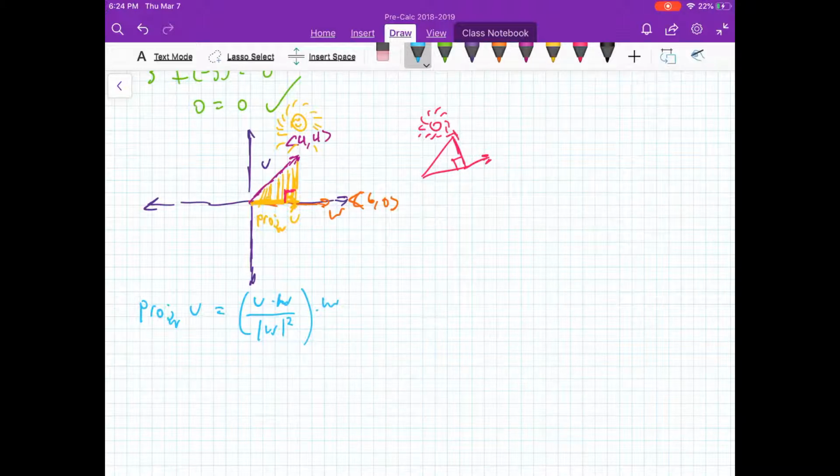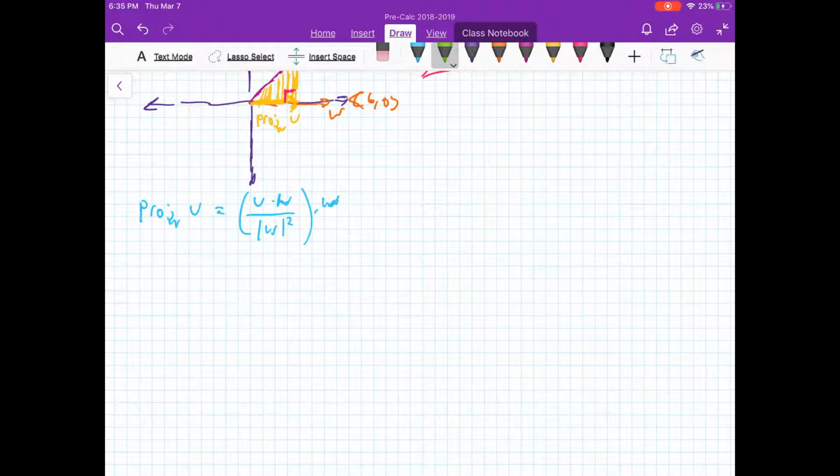Now, for the sake of your time, I'm not going to go into a full-on proof as to why this works the way it does, but you can see intuitively that we're taking this U here and multiplying it by W twice, and dividing by W twice. And so it's really just U, but morphed into W.